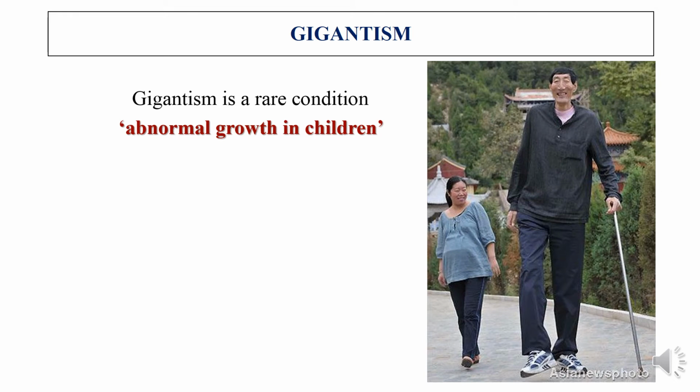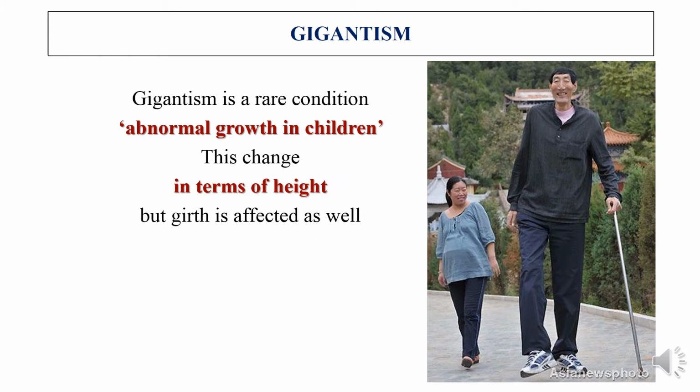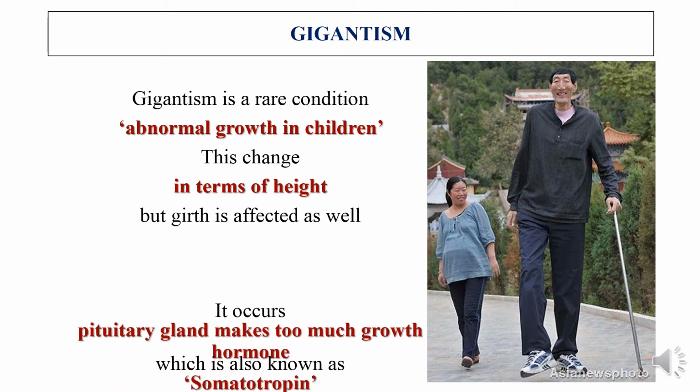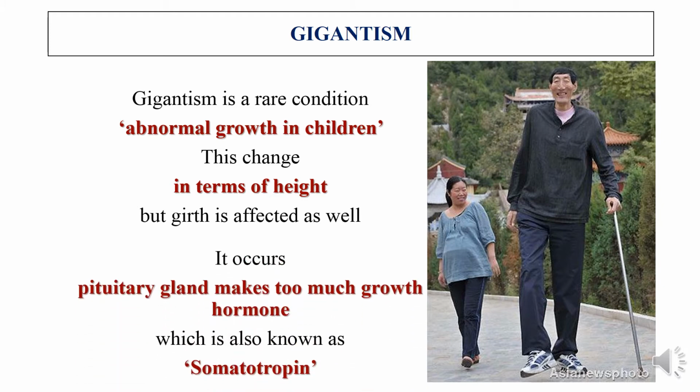This change is most notable in terms of height, but girth is also affected. It occurs when the child's pituitary gland makes too much growth hormone, which is also known as somatotrophin.